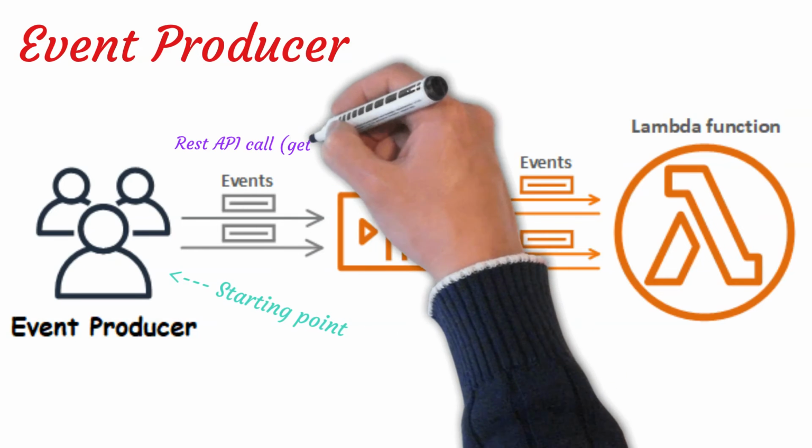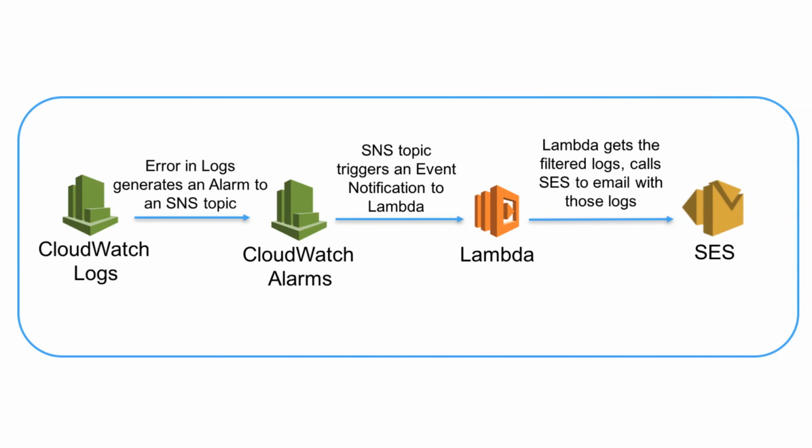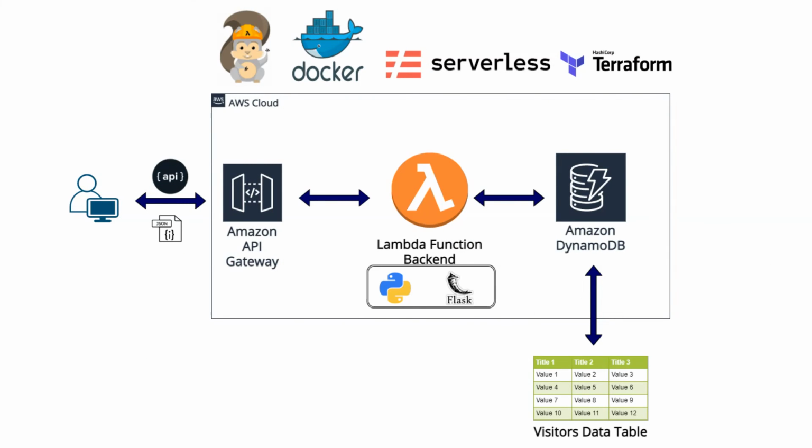A REST API method call. A CloudWatch event triggering a Lambda function with the change in the state of an AWS resource, for example, invoking a Lambda function to log the change in the state of the EC2 instance. A new record in a DynamoDB table stream. Lambda polls the stream, and invokes the function linked with the DynamoDB stream, with any change in the record. An S3 event notification for a new file upload, or update to an existing file can trigger a Lambda function. An event can be a CloudWatch scheduler using a cron job and so on.